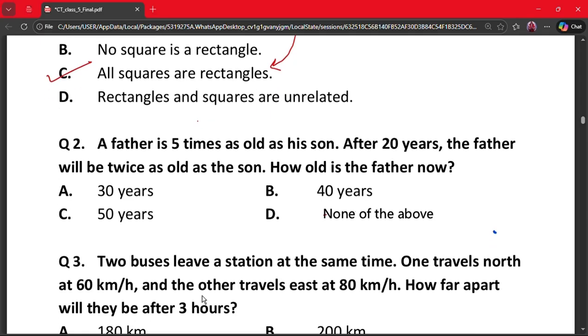Our next question is question number 2. A father is 5 times as old as his son. After 20 years, the father will be twice as old as the son. How old is the father now? A. 30 years, B. 40 years, C. 50 years, and D. None of the above.